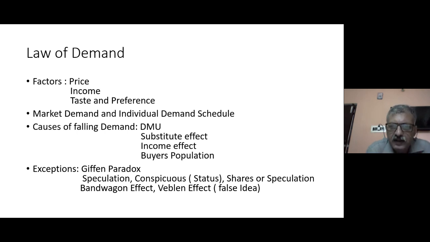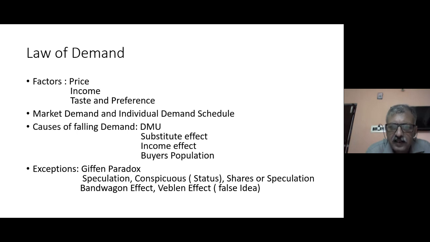Bandwagon effect and Veblen effect. So let's understand what these are. Veblen effect means when a consumer buys a high-price product, thinking that since the price is high, the quality will also be high, which may not be true. So for certain consumers, this law of demand does not prevail.